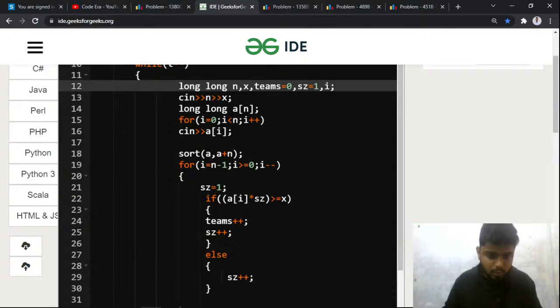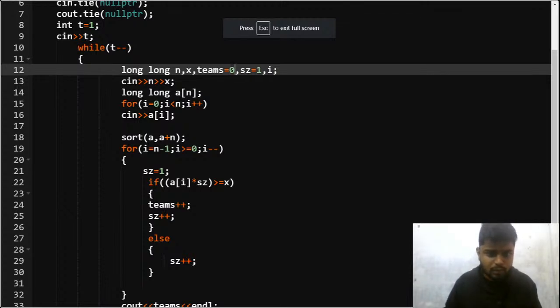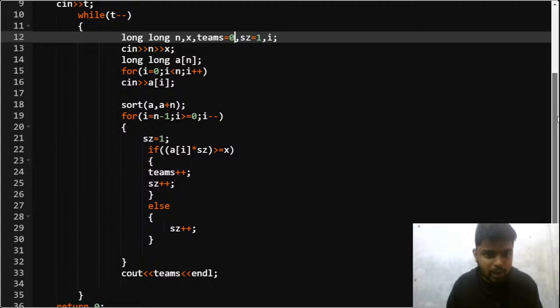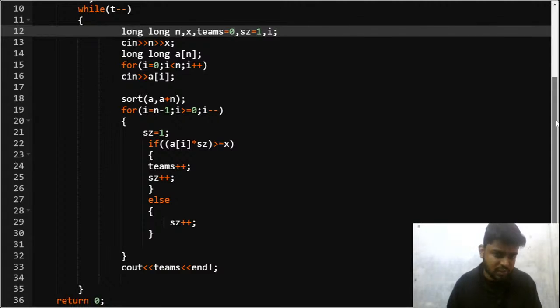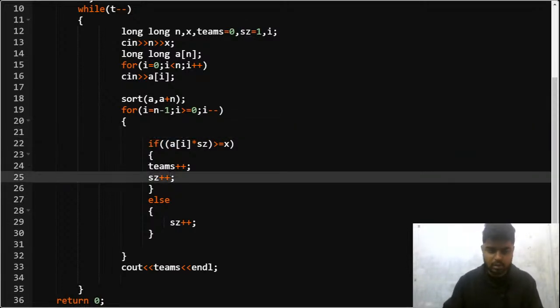I don't think so. Let me see. Are we making some mistake here? I have sorted this in terms of ascending order, right? And once that part is done, if it is greater or equal to x, then I do a teams plus plus, and this initially, can I assume that I'll be making one team? No, I cannot do that. So am I making some mistake in this part? I'm taking from the last element, that is i starts from n minus 1, and that is how I have checked. If initially the size every time will be size will not be made 1, right? Size here will be made 1.